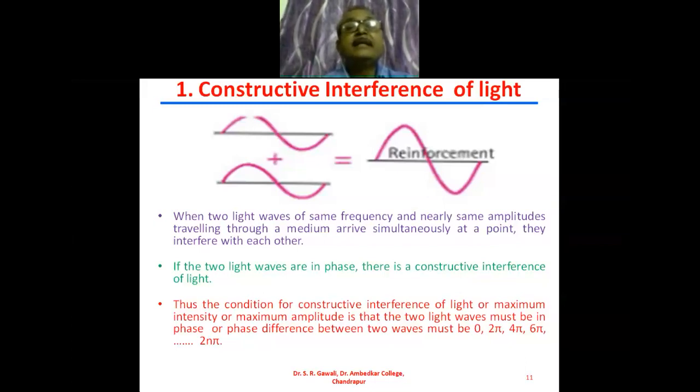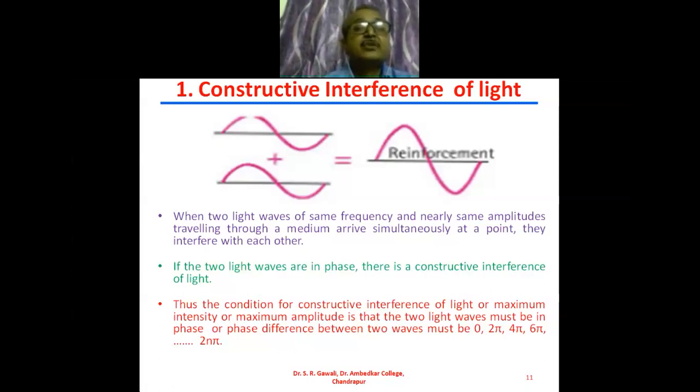Then the resultant amplitude at that point where the two waves meet is the amplitude of the resultant wave, which is double, or the sum of the amplitudes of the individual waves. So here we can define constructive interference of light with the help of this.